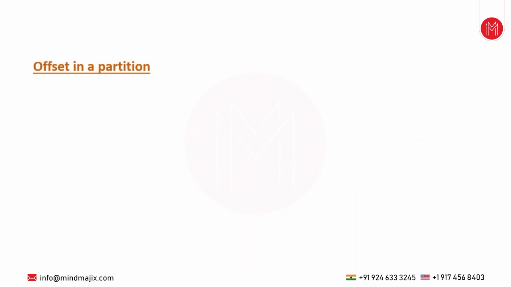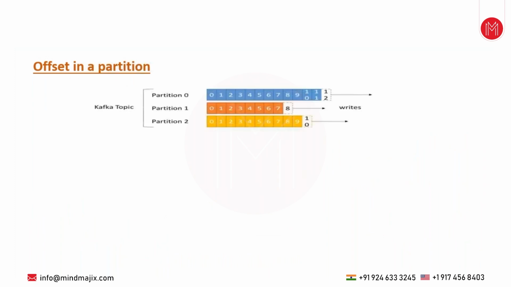Now, offset of a partition. You already got clarity on what an offset means. One offset, simply, is one message. For example, say a Kafka topic with 3 partitions. Partition 0 has 12 offsets, which means 12 messages. Partition 1 has 8 offsets, which means 8 messages. Partition 2 has 10 offsets, which means 10 messages. That's all.